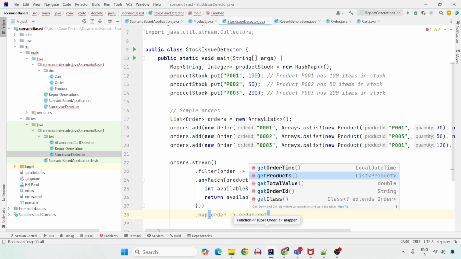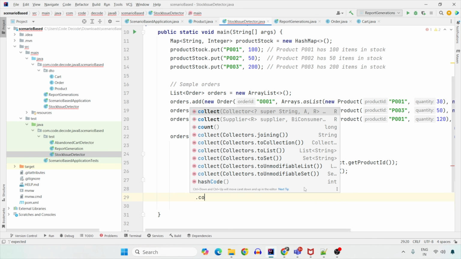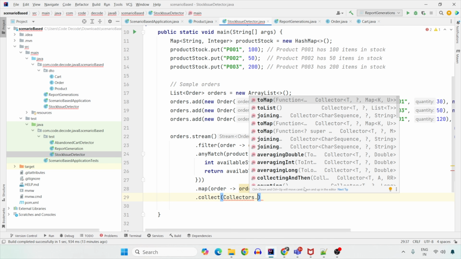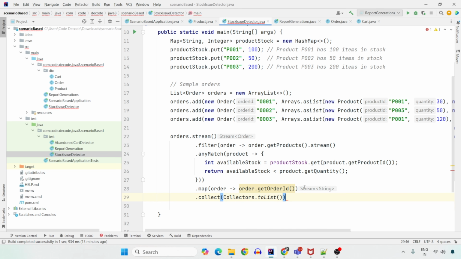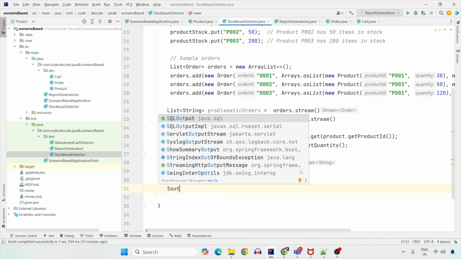And the output will be a list, Collectors.toList. Since we are getting the order IDs in the output, it should be a list of String. So problematic orders are these. And let's try to print it and see if we have any problem in the logic.